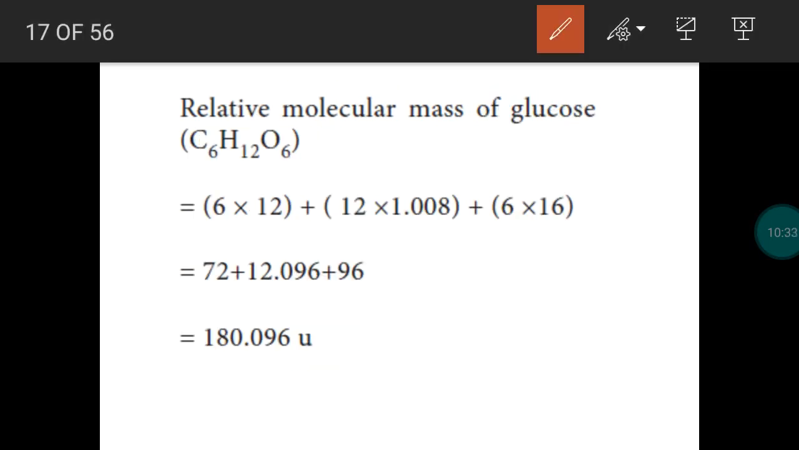Next example, glucose. The molecular formula of glucose is C6H12O6. The relative atomic mass of carbon is 12, hydrogen is 1.008, and oxygen is 16. You just add all these, and you will get the relative molecular mass of glucose as 180.096 unified atomic mass.